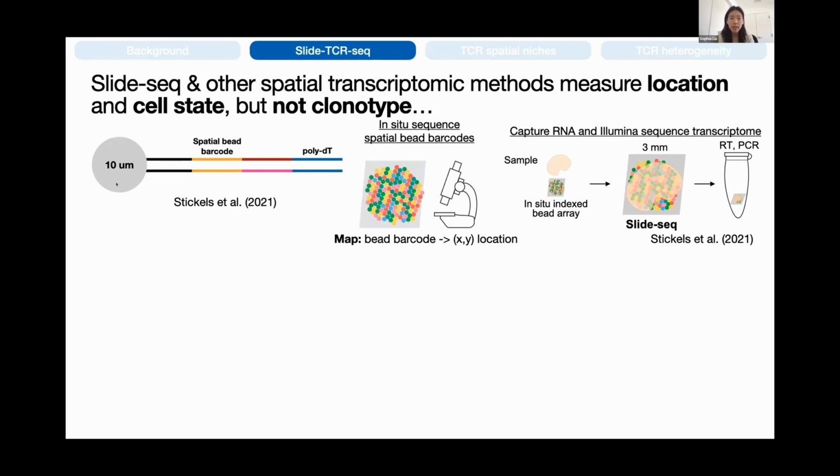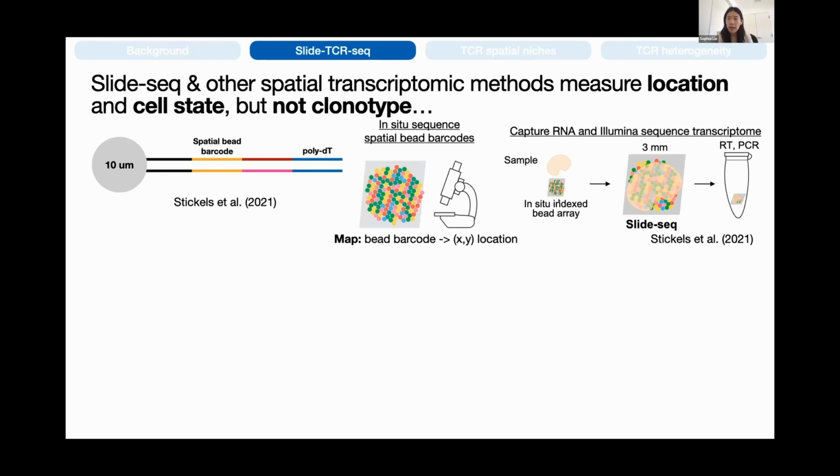Slide-seq uses these 10-micron beads, about the size of a single cell. On each bead, there are many single-stranded DNA oligos. At the end of each DNA oligo is a poly T-tail, which can capture the poly A-tail of mRNA. Each oligo also contains a spatial bead barcode. This allows us to map each barcode to a real XY location when we take these beads and glue them onto a slide and then image them and sequence using in situ sequencing.